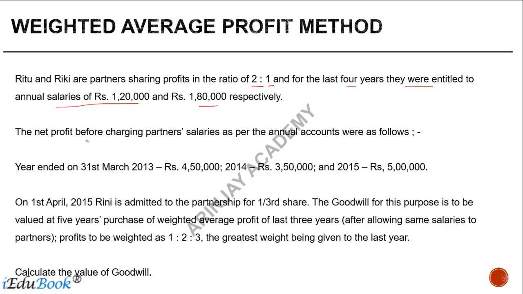The net profit before charging partners' salary as per the annual accounts were as follows. Year ended March 31, 2013, 4,50,000. 2014, 3,50,000. 2015, 5 lakh.